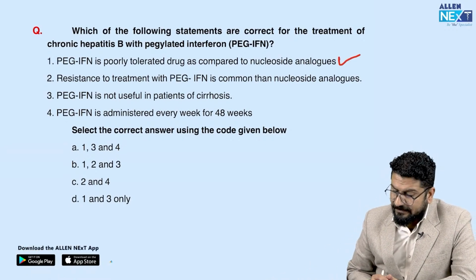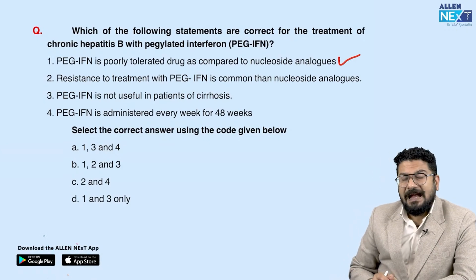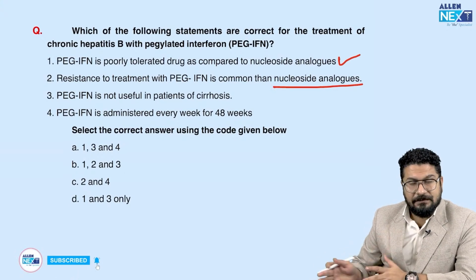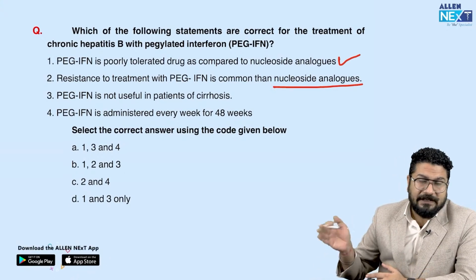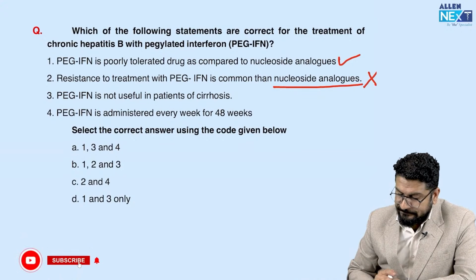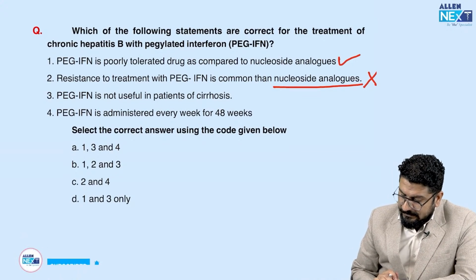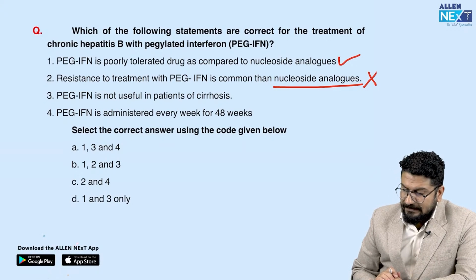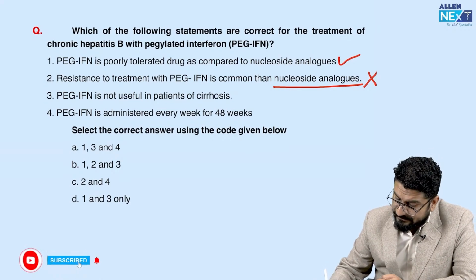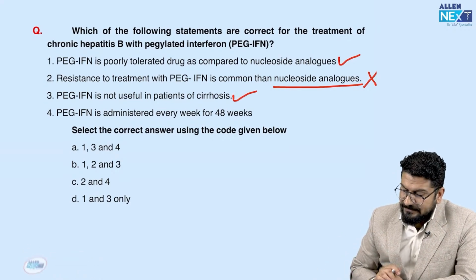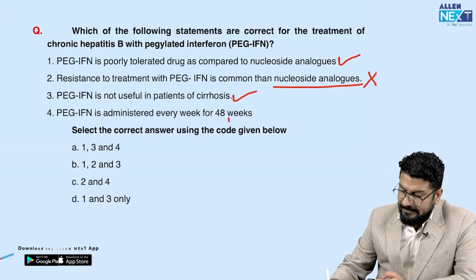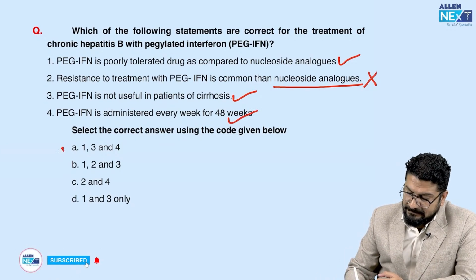Coming to the next one, resistance to treatment with pegylated interferon is common. No. Actually, we use them whenever there is resistance to nucleoside analogs. These are used only in resistant cases. Nowadays, we don't use interferon. They are used only in resistant cases. So this is the wrong statement. Resistance is not common. It is not useful in patients with cirrhosis. So understand, whenever you give this in a patient with cirrhosis, it can sometimes produce more side effects. So it's actually again a true statement. It is administered every week for 48 weeks. That is the treatment of hepatitis B. So actually they are given for 48 weeks. So 1, 3 and 4, these are the 3 correct statements.